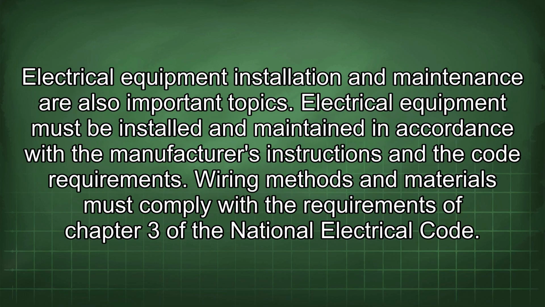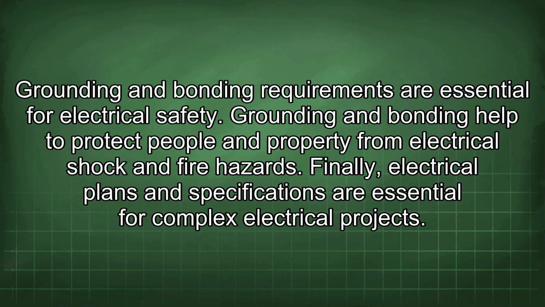Electrical equipment installation and maintenance are also important topics. Electrical equipment must be installed and maintained in accordance with the manufacturer's instructions and the code requirements. Wiring methods and materials must comply with the requirements of Chapter 3 of the National Electrical Code. Grounding and bonding requirements are essential for electrical safety. Grounding and bonding help to protect people and property from electrical shock and fire hazards.